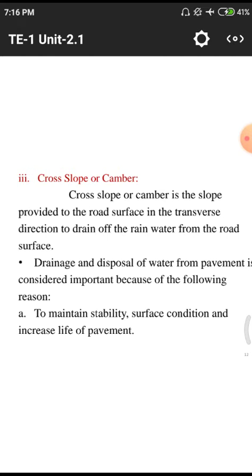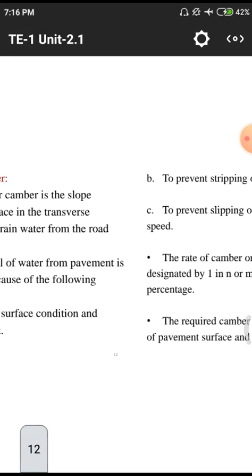First of all, for a particular span or length of road, we need to maintain stability conditions, especially in the top layers. Otherwise, the layers become weaker due to the entry of water, particularly in rainy seasons.